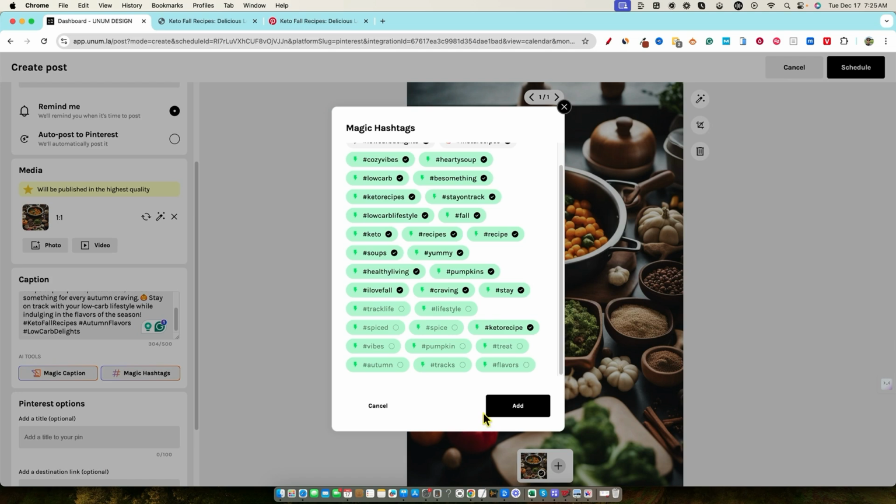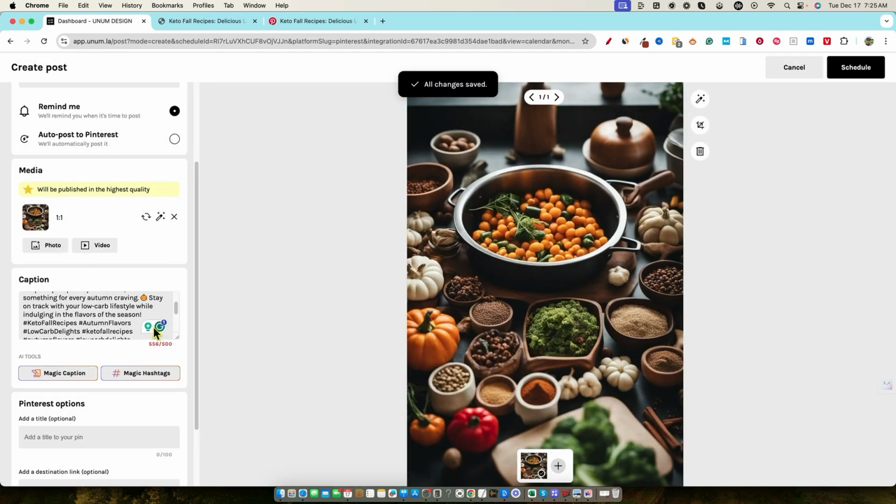So we'll go with keto recipe. We'll take off some of these, go through them, and then just push add. And it's going to add all those for us. But you can see that we're over on characters right here. So we are going to need to take off. I like that because the Pinterest post is just too long. So you're going to need to remove until you are in the good. Right there. So we're good right there.